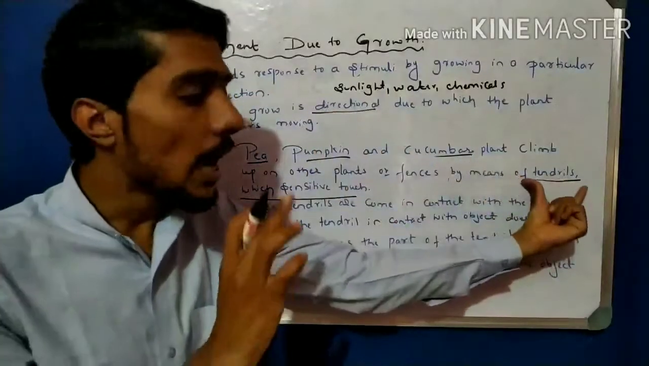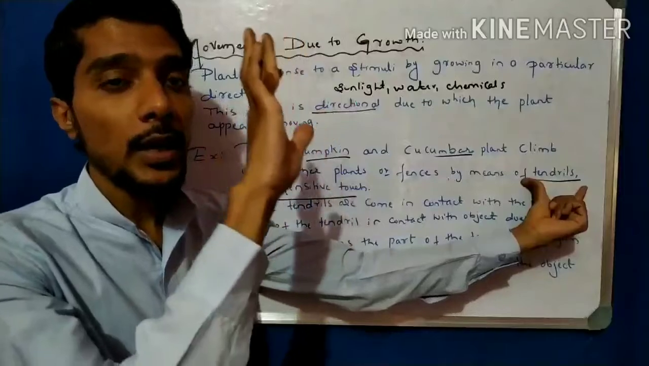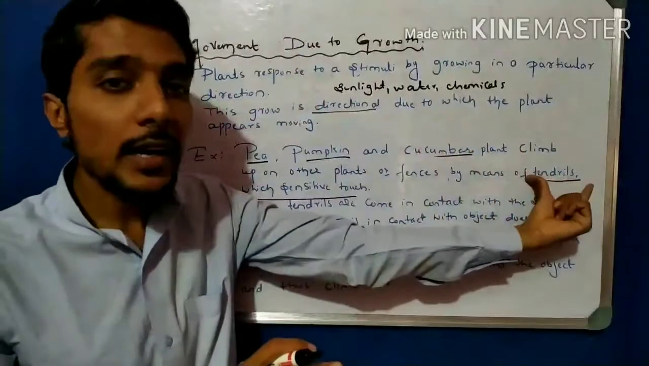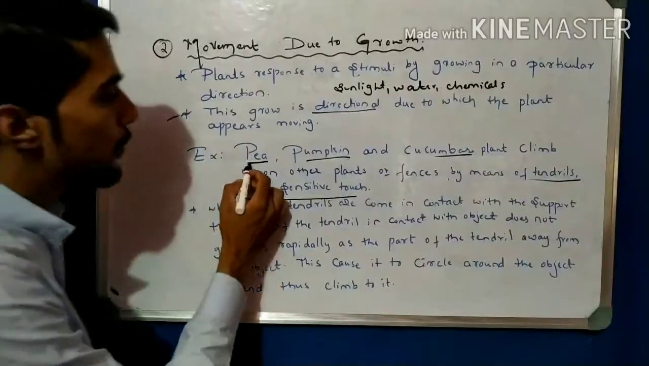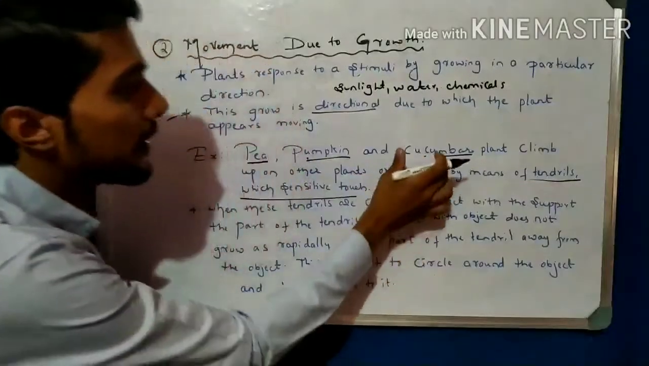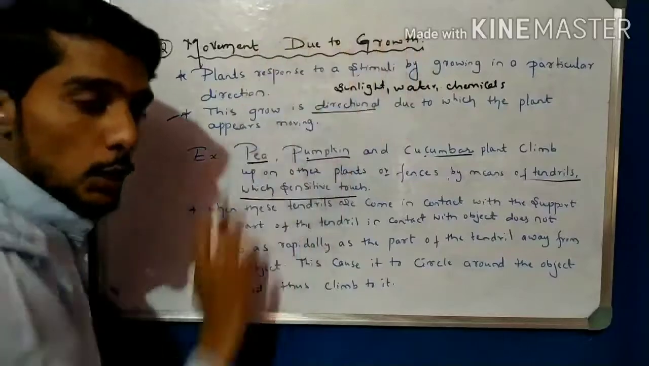Okay, the tendrils appear to be moving when they get a support. It is because the movement of the tendrils is directional. That is why they appear to move. Okay, for example the pea plant, pumpkin plant and cucumber, they show movement due to growth.